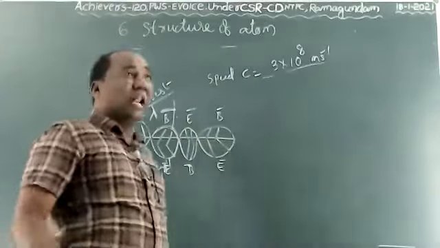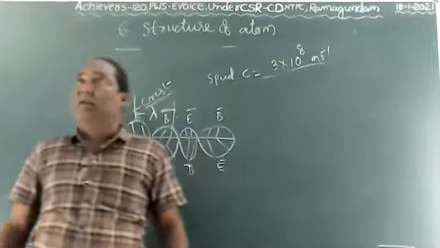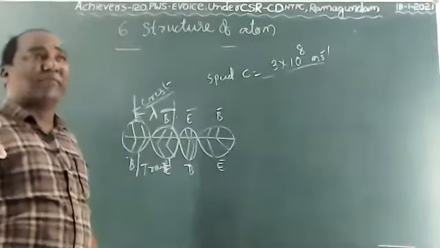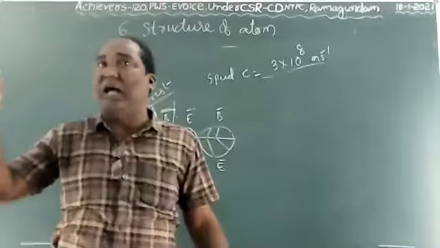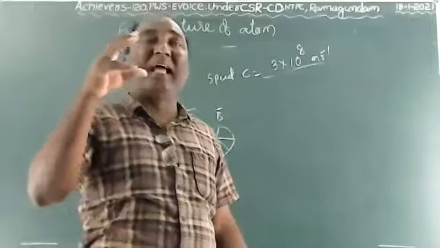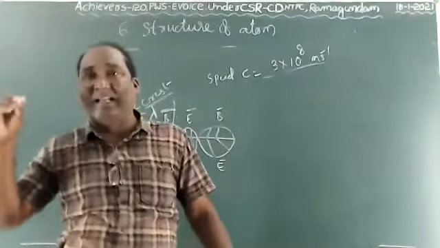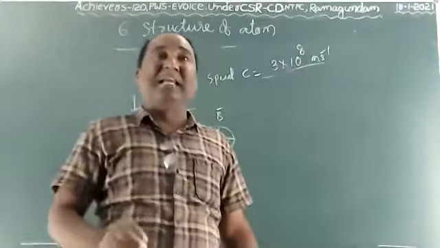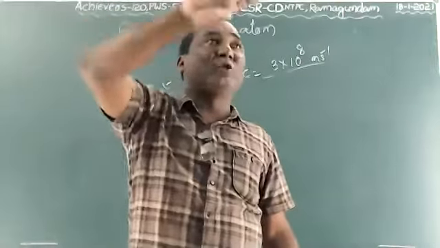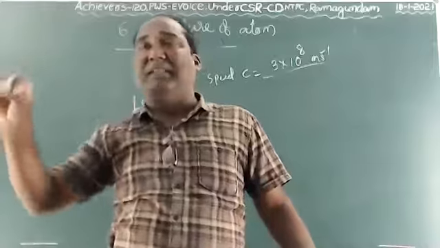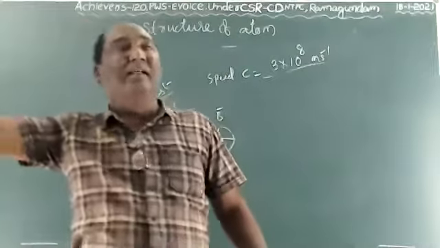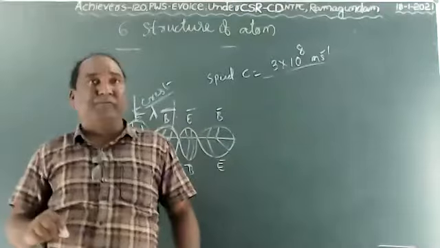But here, the electromagnetic spectrum means the entire range of electromagnetic waves. That means violet to red. The wide variety range of spectrum we have to call electromagnetic spectrum.